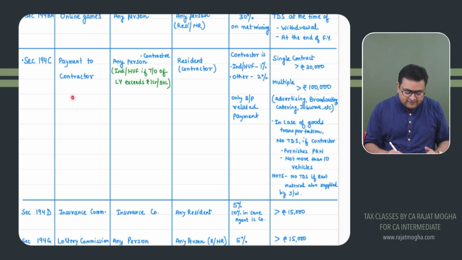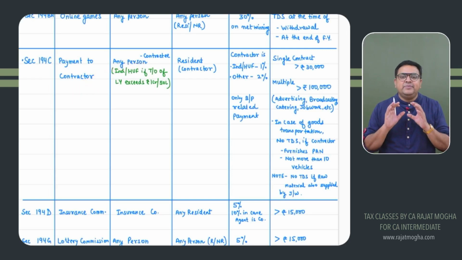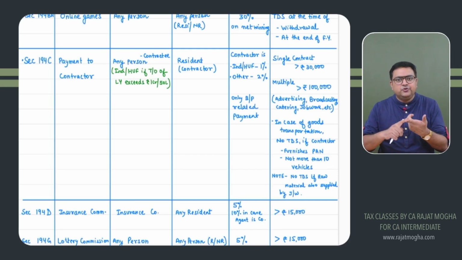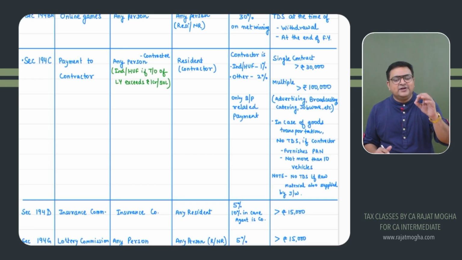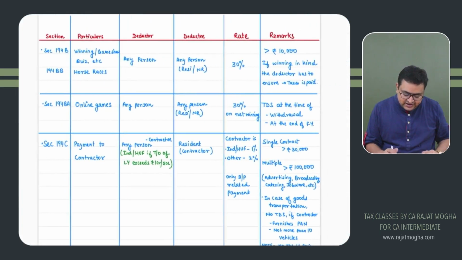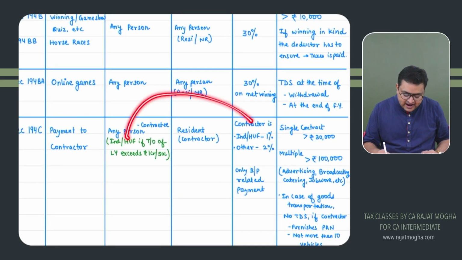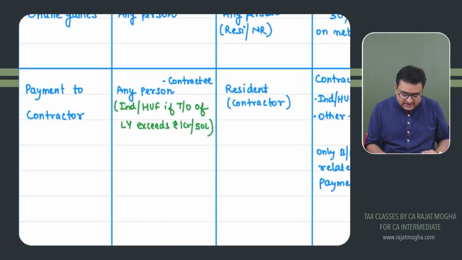So if you are a business and you have given a contract to someone, then please deduct TDS. You could be a company, a partnership firm, an AOP, a BOI, or an individual or HUF also, provided that individual or HUF has a turnover in the last year of more than 1 crore 50 lakh, right? So the deductor would be any person who is giving the contract. This person is known as the contractee, right?